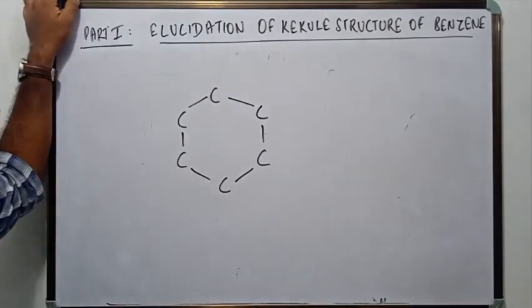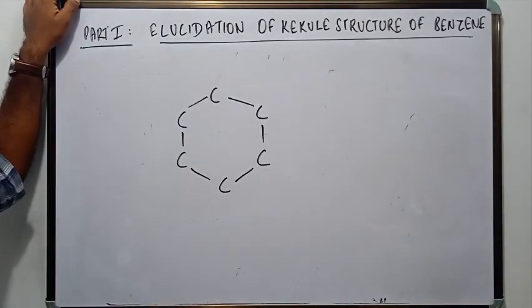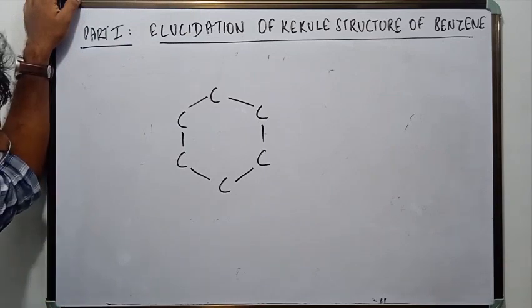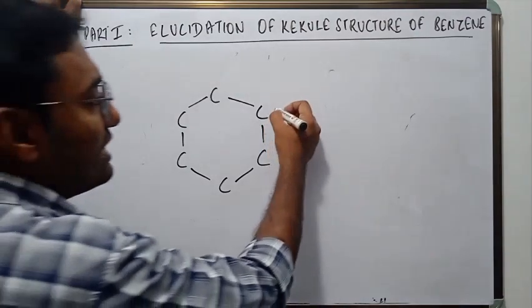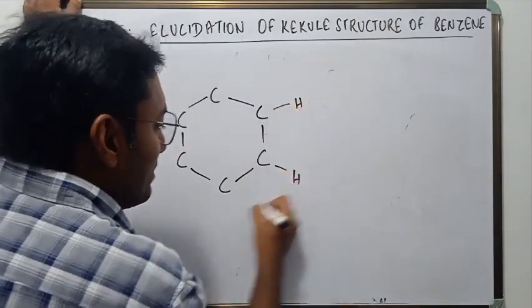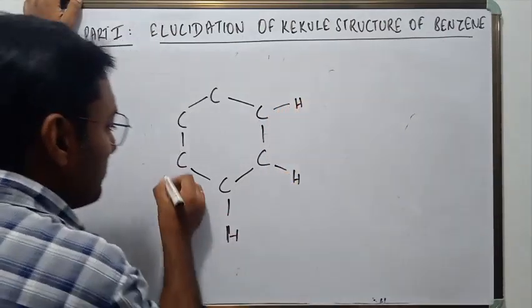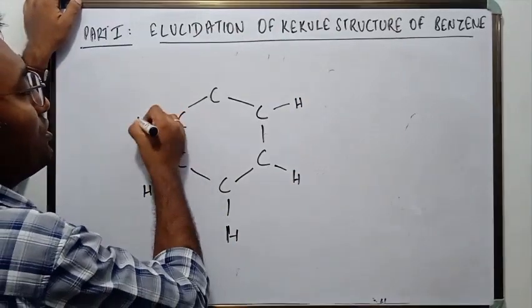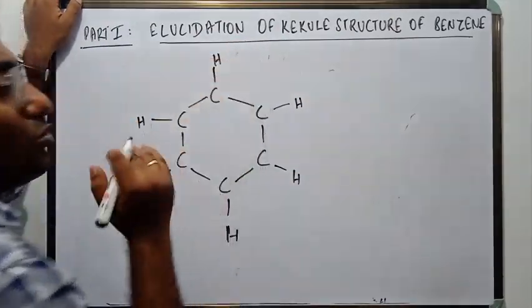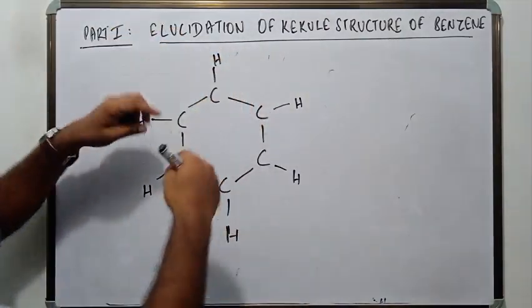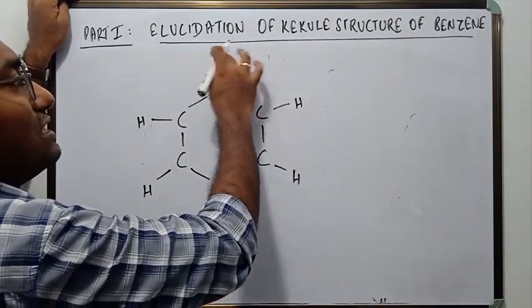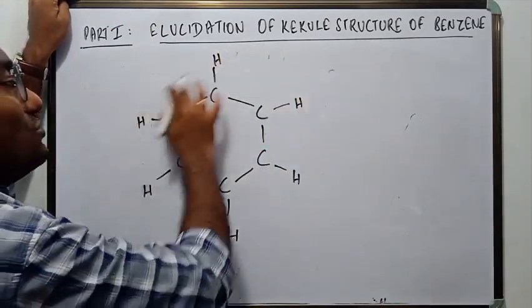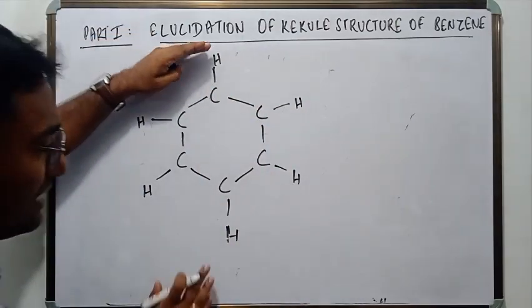We formed 3 kinds of dibromobenzene, right? Then again bromination when we did, we formed 3 kinds of tribromobenzene. All these are proof of cyclohexagonal ring structure. We found that one hydrogen atom is attached to each of the carbon atoms. The proof of that was that on bromination we got only monobromobenzene. If there were 2 hydrogens, we would have got dibromobenzene. So that means that one hydrogen atom is attached to each of the carbon atoms. So these are the findings of section 1.